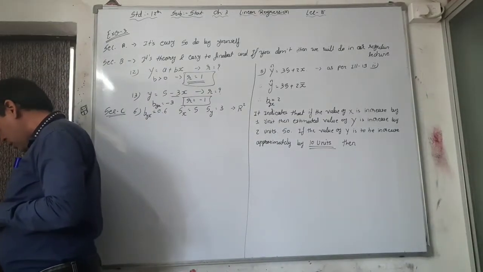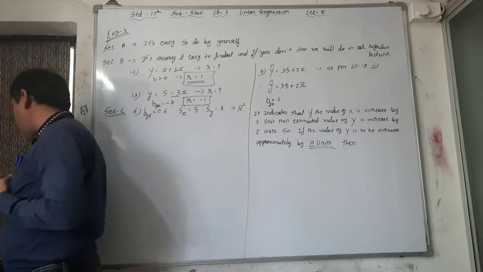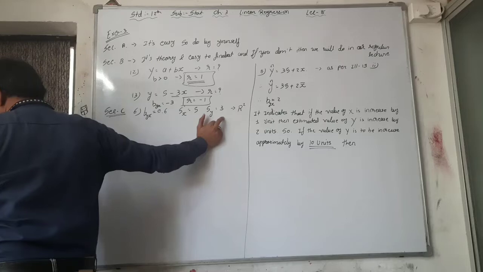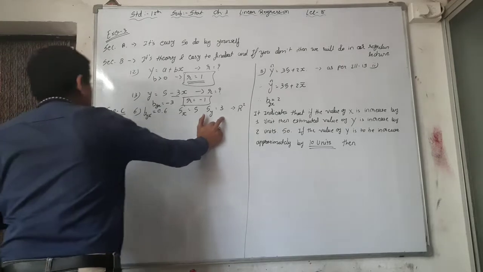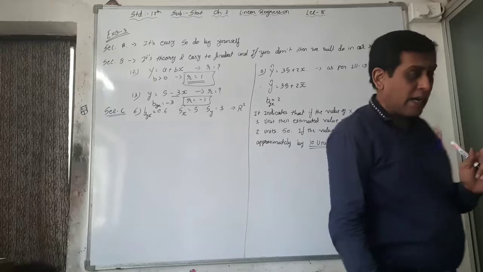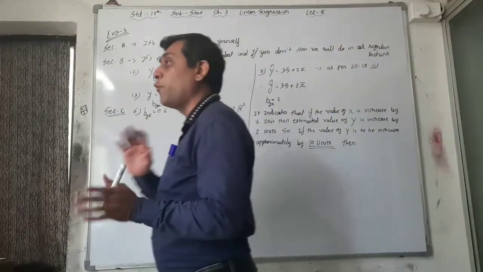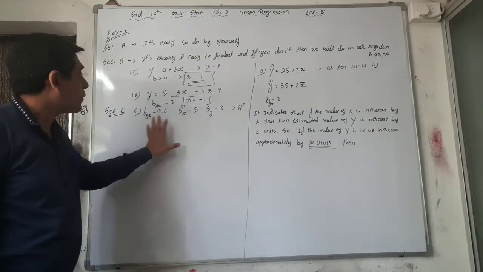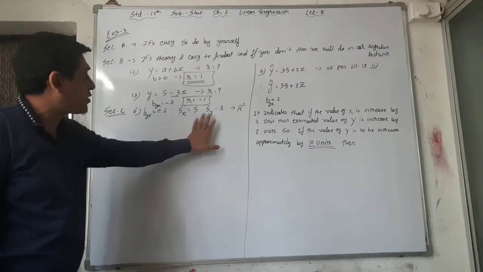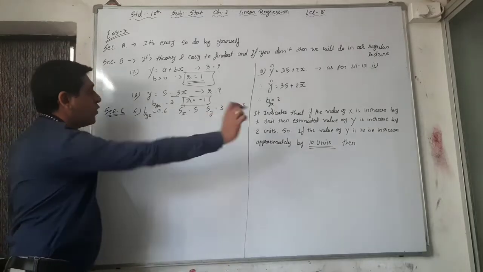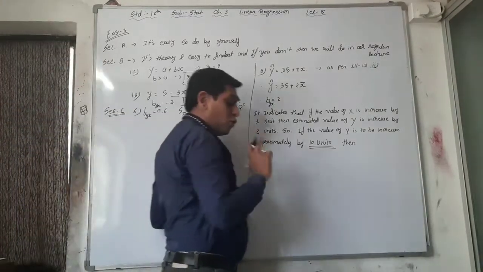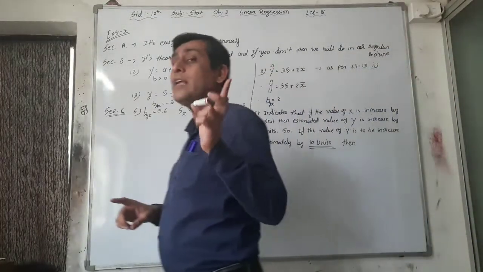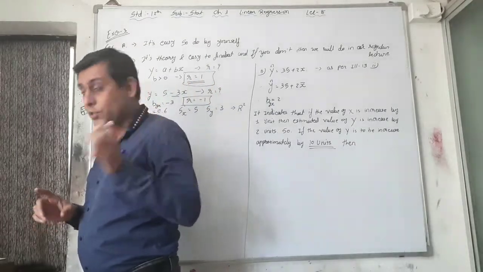Now, the standard deviations of x and y are sx equal to 5 and sy equal to 3. Then find out the coefficient of determination. Here they ask for the coefficient of determination on the basis of the coefficient of regression. The coefficient of regression b by x is given, standard deviation of x and standard deviation of y are given. On the basis of this, you want r square, that is the coefficient of determination, but for that you first have to find r, that is the coefficient of correlation.